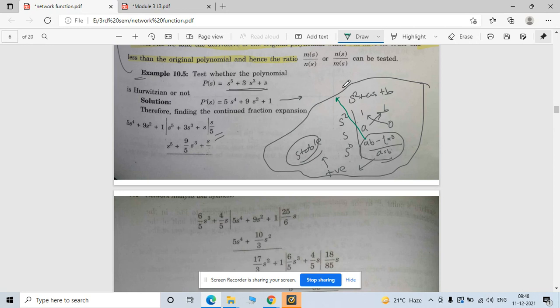So there should be no sign change in the first column for a stable system.